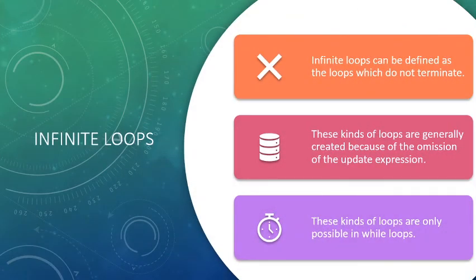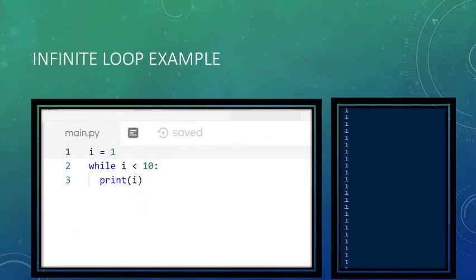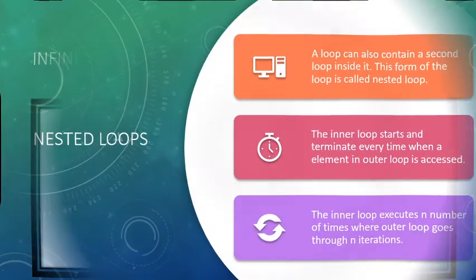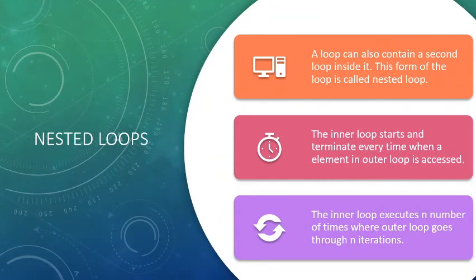Infinite loops: as already told, with loops three things are important: initialization, update expression and condition. But if the update expression is missing, the loop will not change its initial value and there comes a situation called an infinite loop. So all three parts are important: initialization, condition and update expression.